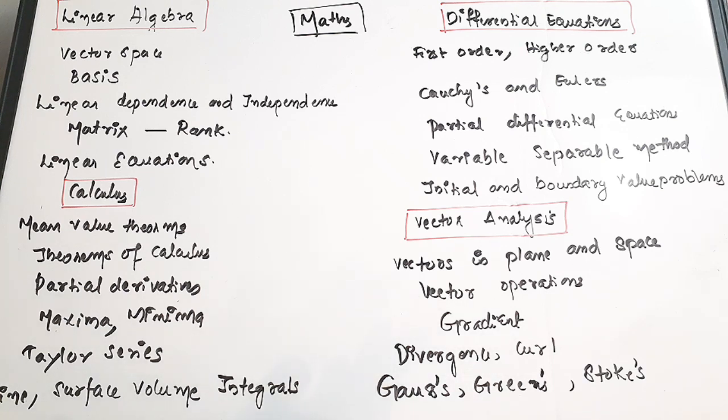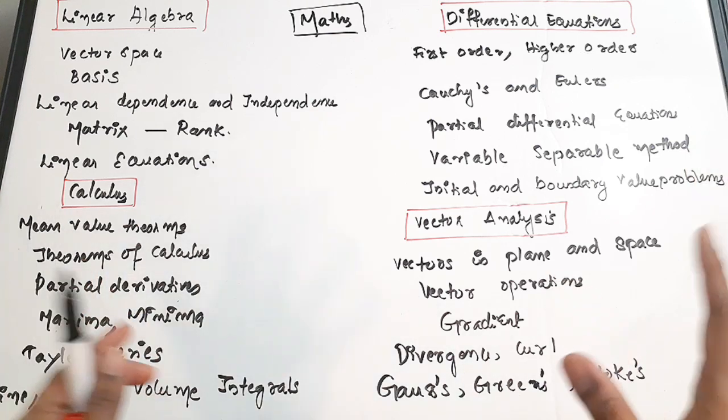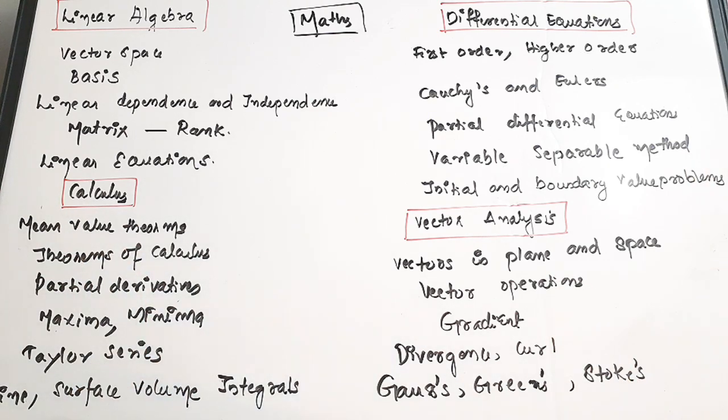You have to prepare vectors in plane and space, vector operations, gradient, divergence and curl of vectors, then Gauss's, Green's and Stokes' theorems. These theorems are also very important. I'm not saying that you have to prepare only these chapters or these areas. The entire engineering mathematics is important, but you have to give more weightage to these topics from these chapters.